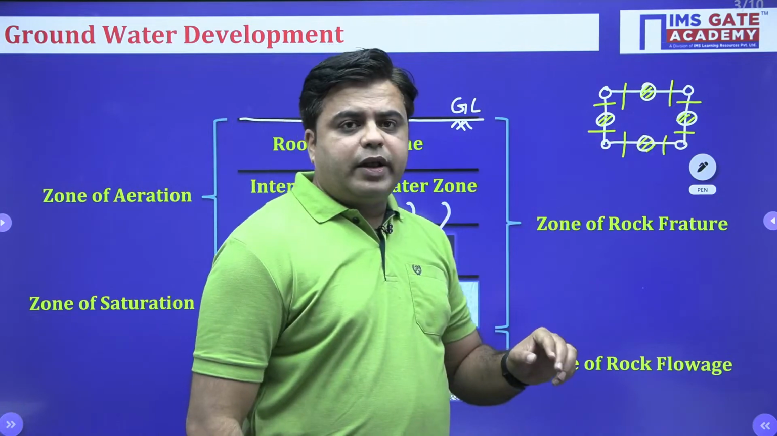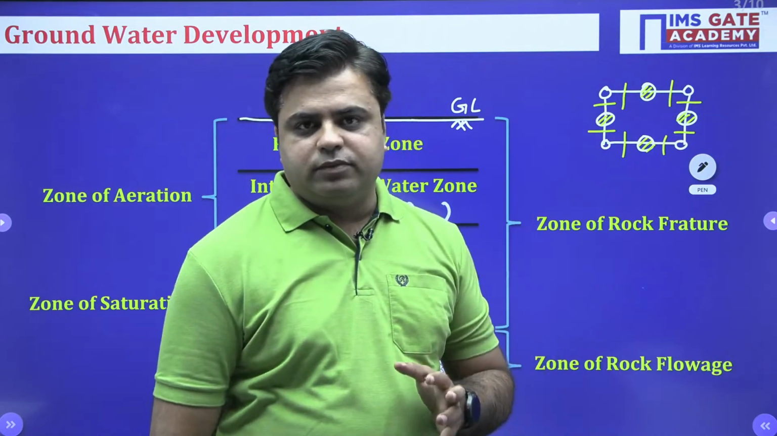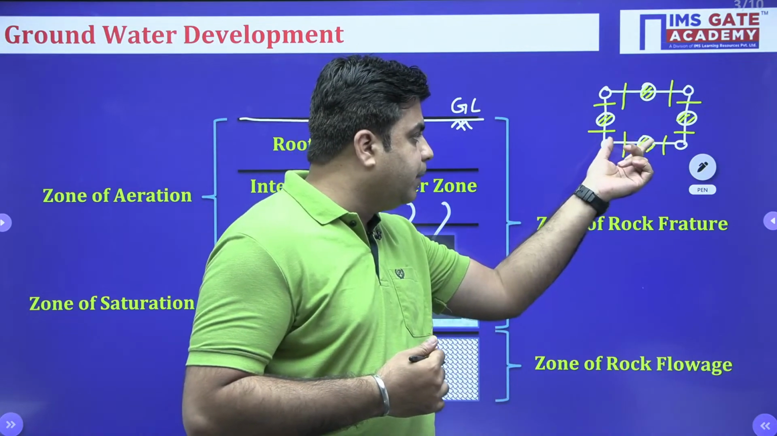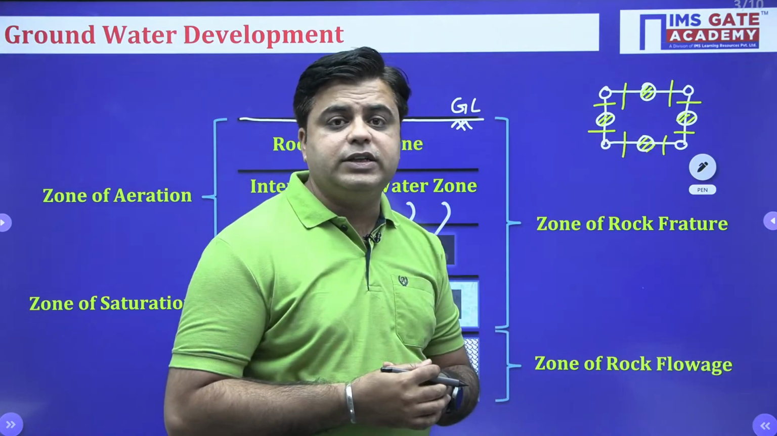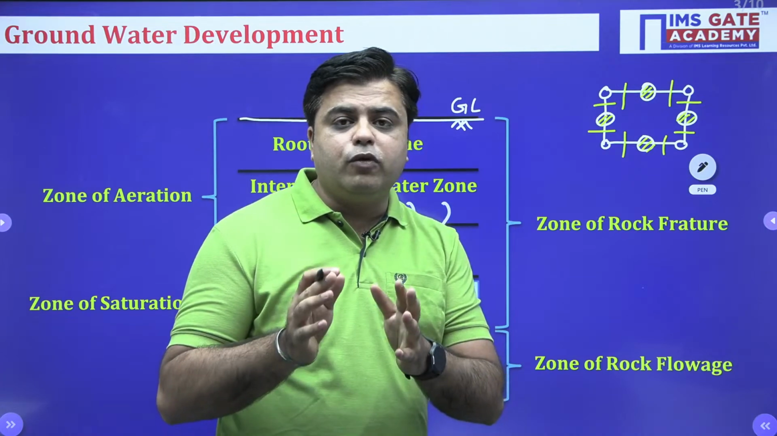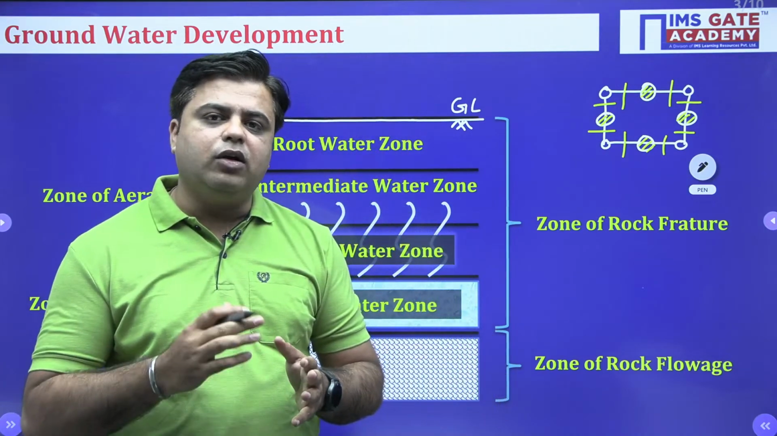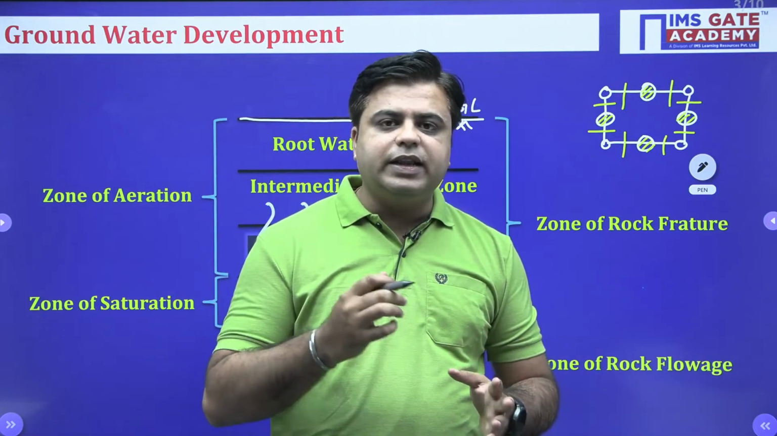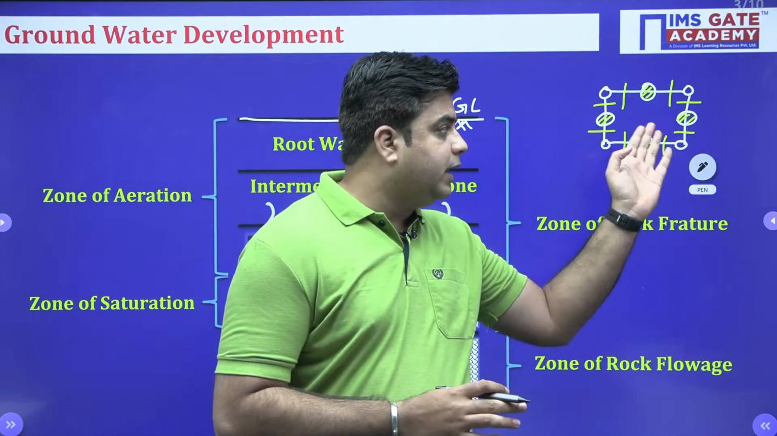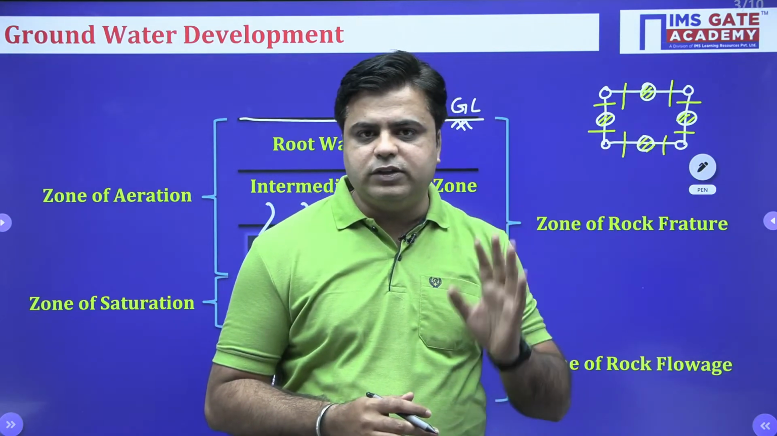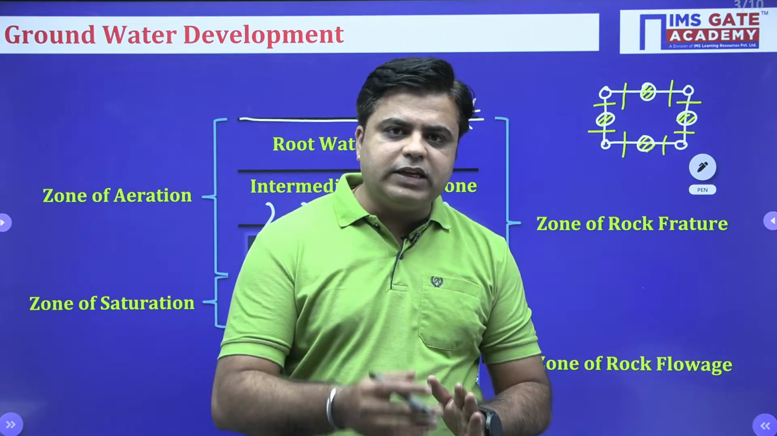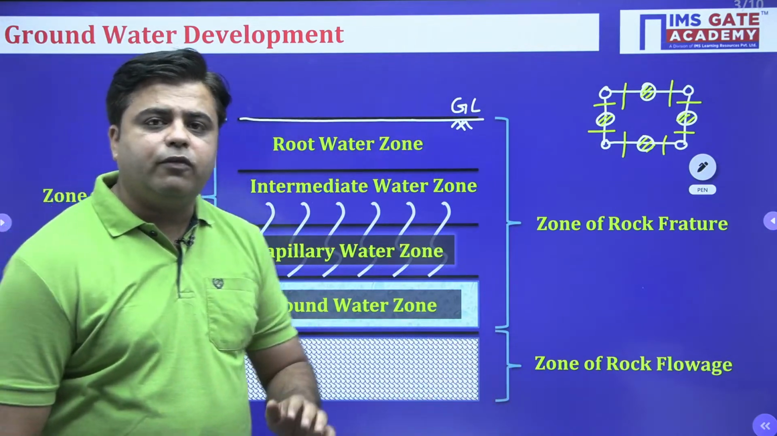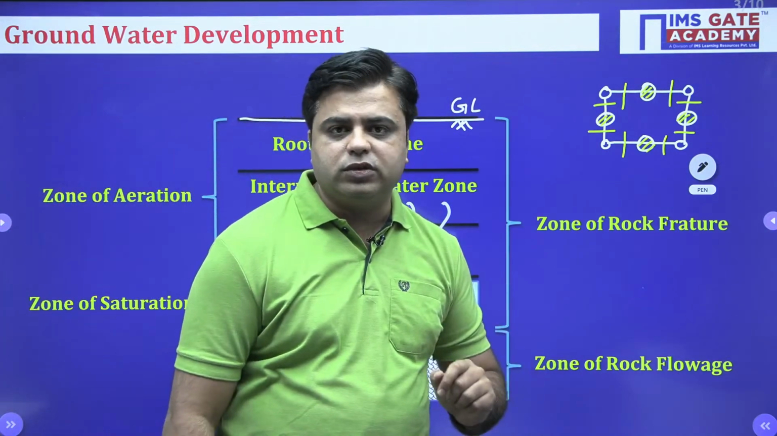Breaking of this bond requires huge amount of energy. And if we are supposed to extract this water by providing this much amount of energy, this may not prove to be feasible. It requires a lot of money, it requires a lot of energy, and extracting this underground water at this cost is not at all feasible. So with respect to the extraction of underground water, this layer is of no use. Zone of rock flowage is of no use, right?